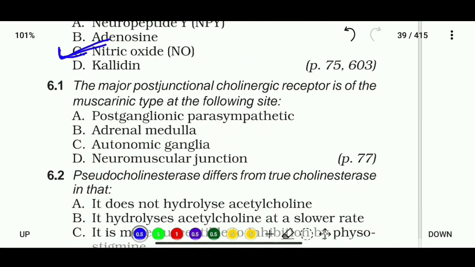Question 6.1. The major post-junctional cholinergic receptor is of the muscarinic type at the following site: postganglionic parasympathetic, adrenal medulla, autonomic ganglia, or neuromuscular junction. So at the site of postganglionic parasympathetic, the major post-junctional cholinergic receptor of the muscarinic type is present.